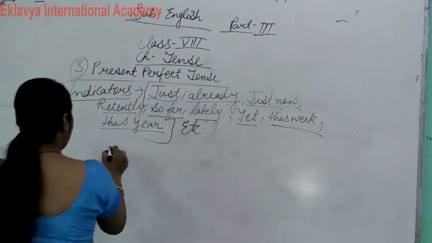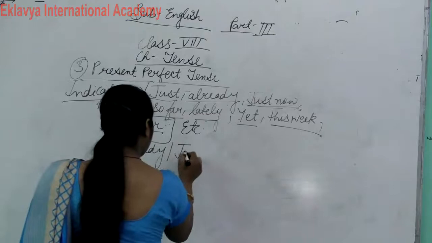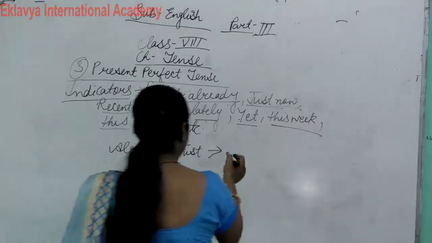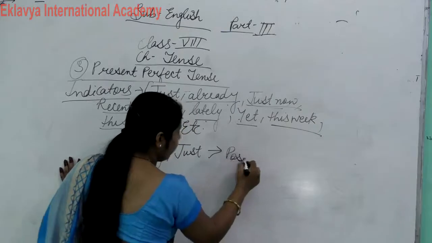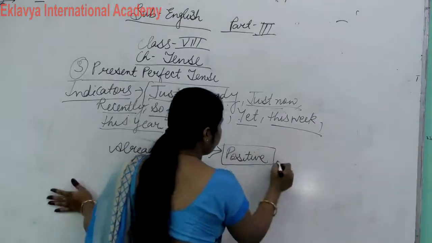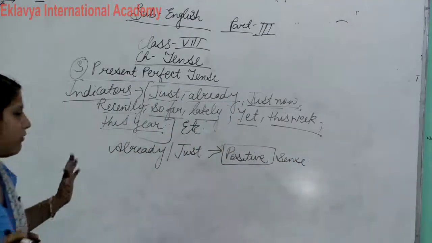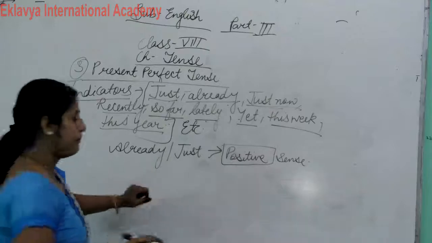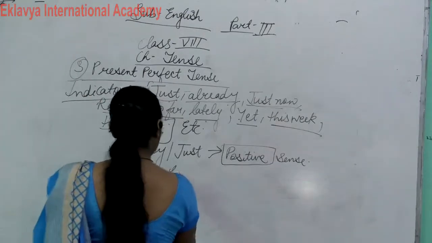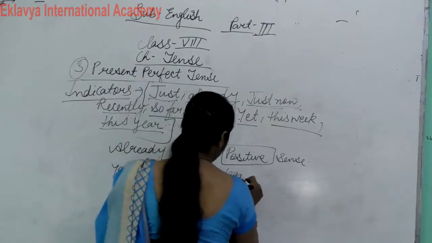Now, already and just we use in positive case. Remember this thing: already and just we use in positive sense. Yet and so far we use in negative case.